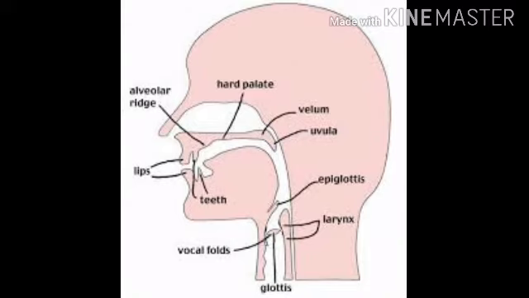Next one is the uvula. The uvula is a tongue-like structure hanging at the end of the soft palate. It is not used in the articulation of any sounds in English except some click sounds. The most important function of the uvula is that when we eat food, it prevents the food from entering the breathing passage.